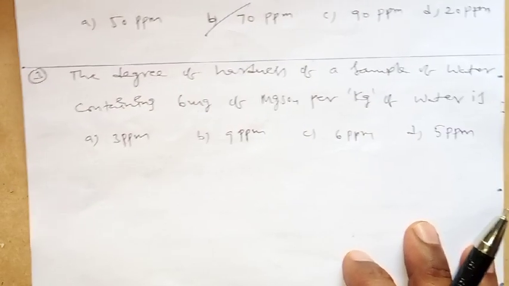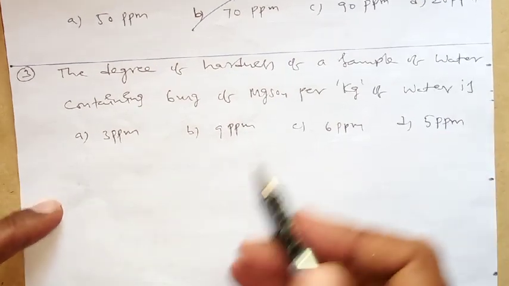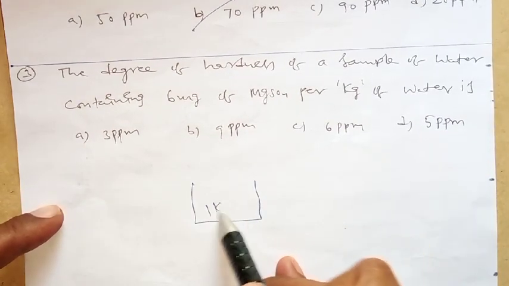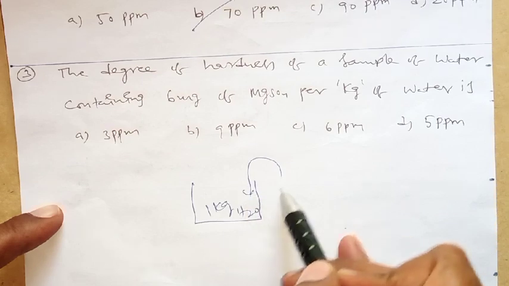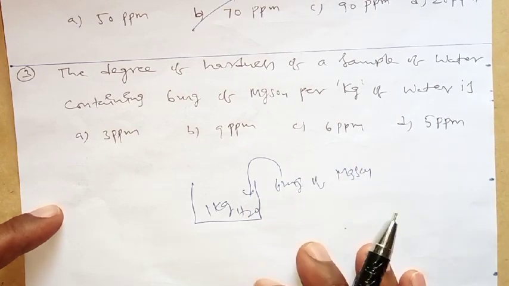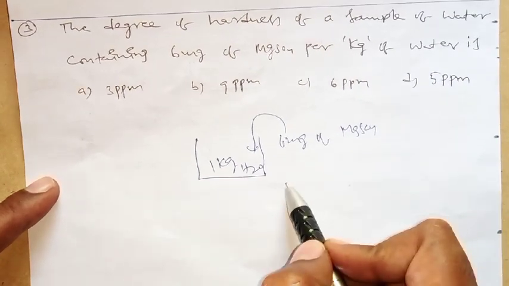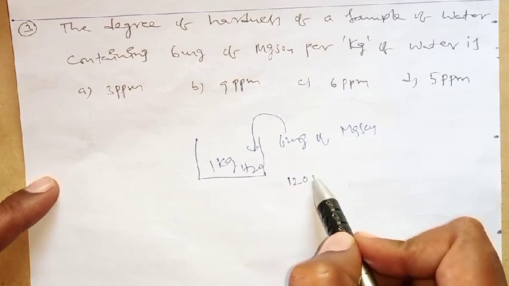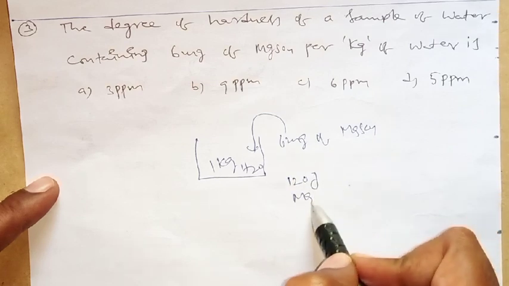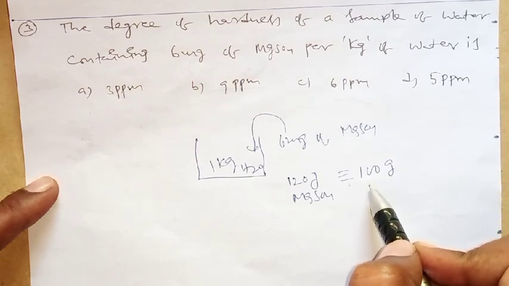The degree of hardness of a sample of water containing 6 milligrams of magnesium sulfate per kg of water is. Did you understand the question? Suppose one container is there. Here 1 kg of water is there. In this it contains 6 milligrams of magnesium sulfate. So magnesium sulfate also we convert into CaCO3. That means 120 grams of magnesium sulfate is equivalent to 100 grams or 100 ppm of CaCO3.